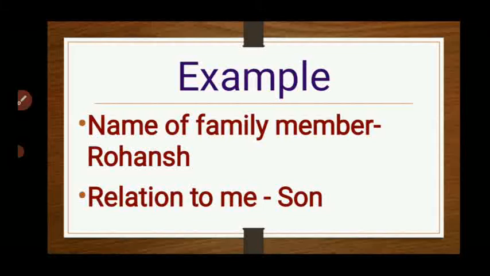In one column, I will write the name of my family member, like Rohansh, and the relation to me is he is my son. Like that, you have to write your mother's name in the first column, and in the second column you will write that she is your mother. Okay, you have to write your relation, that is mother.